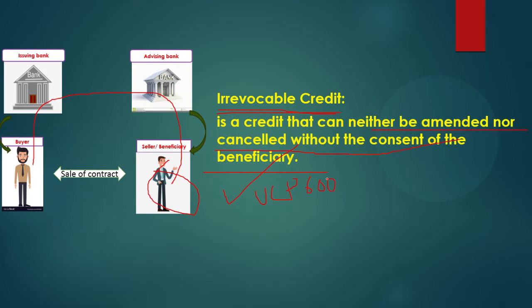Suppose one LC is produced by the issuing bank, and it is not written anywhere that it is irrevocable. Even if it is not written, the LC is irrevocable. If it is revocable, that has to be specifically written in the LC, and only then will it be revocable. So normal LCs are irrevocable. That is the standard manner approved by the UCP 600.